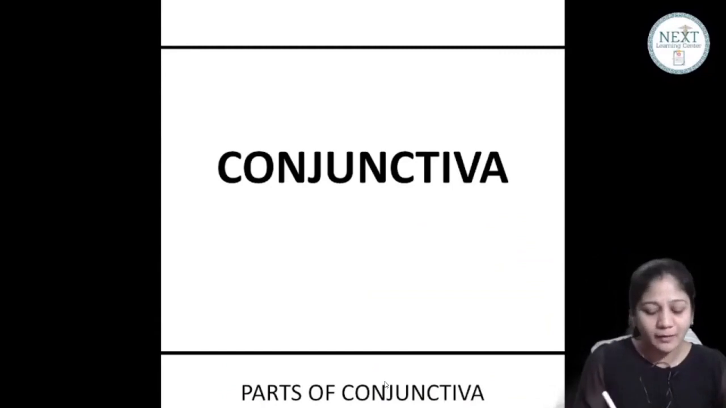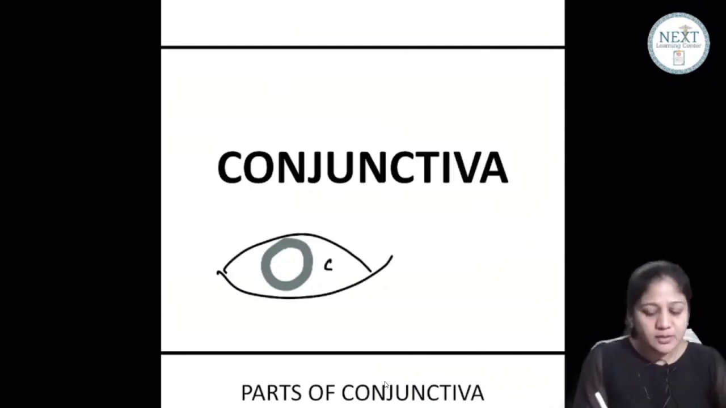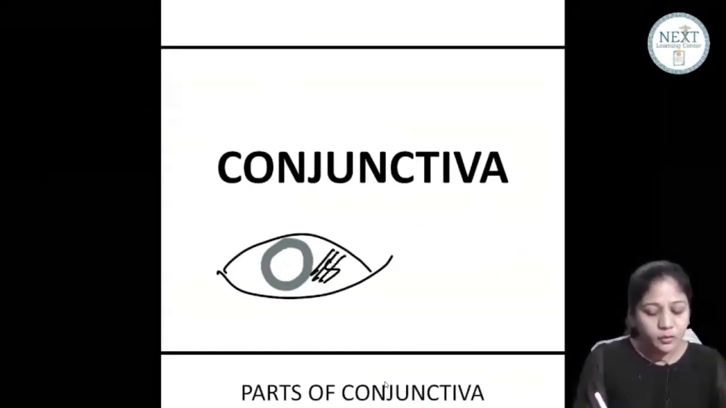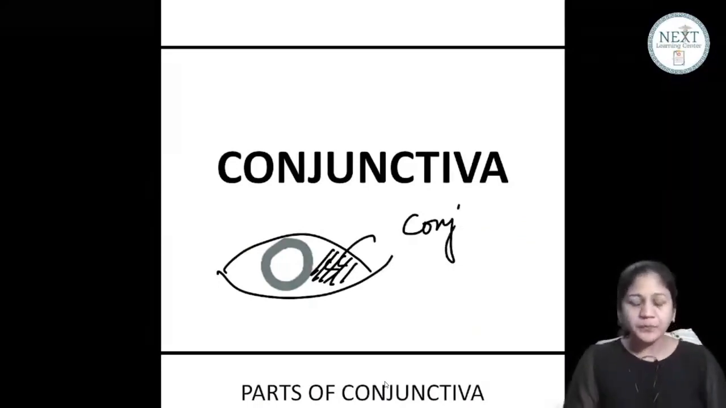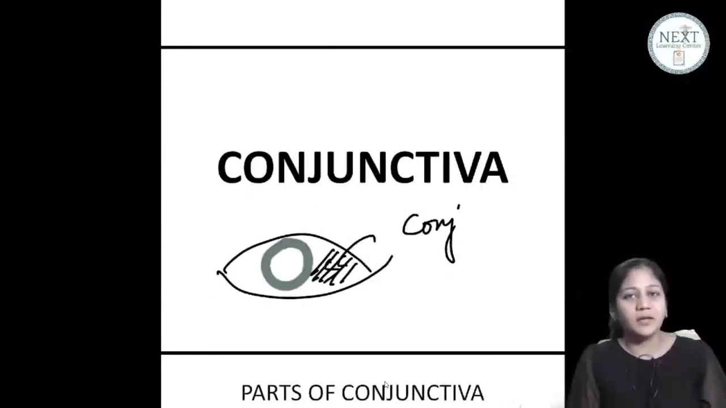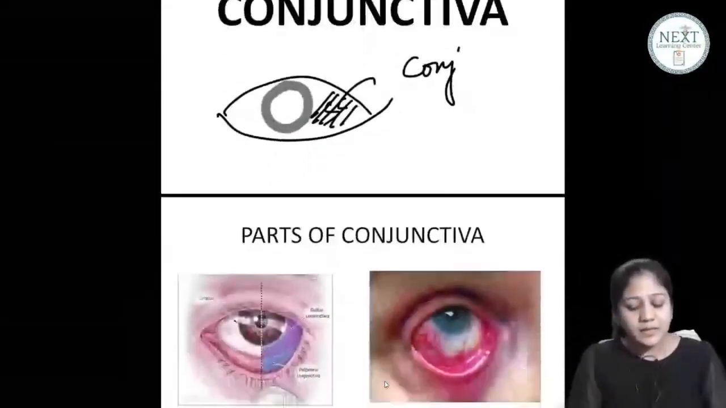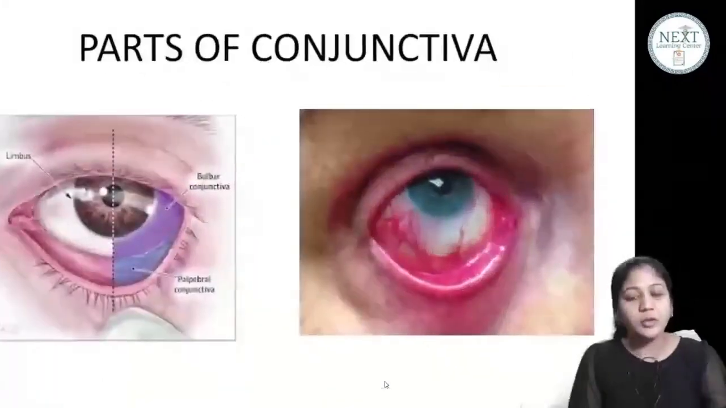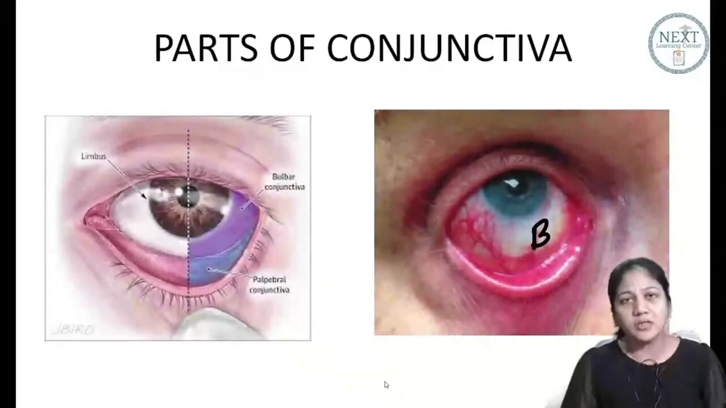Now all of you have a look here, guys. So I told you this is the sclera, and over sclera you have a transparent layer, and that is conjunctiva. But that is only one part of conjunctiva. It's only some portion of conjunctiva. This is your bulbar portion of the conjunctiva. Have a look here. This is your bulbar portion of conjunctiva.